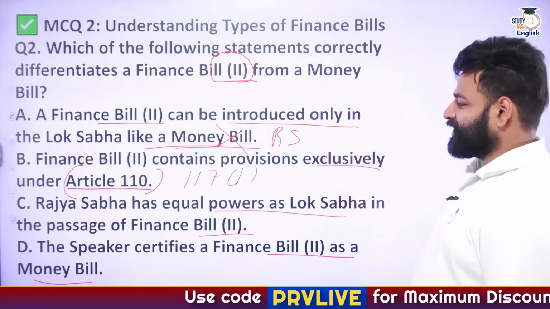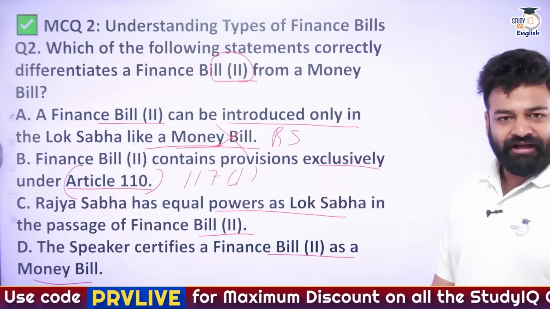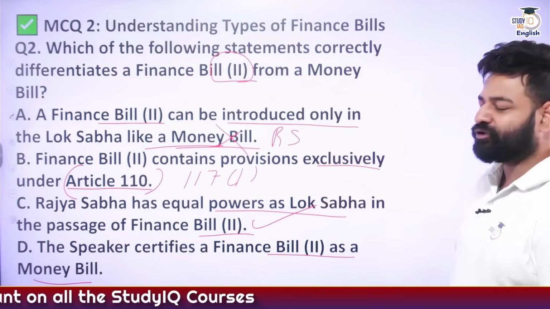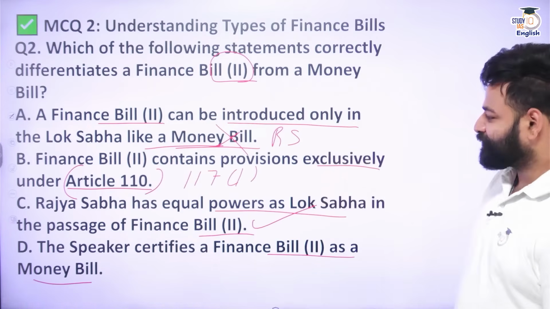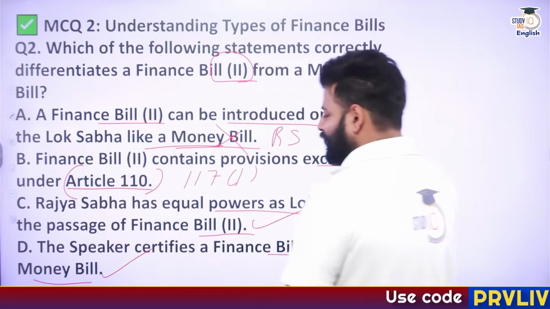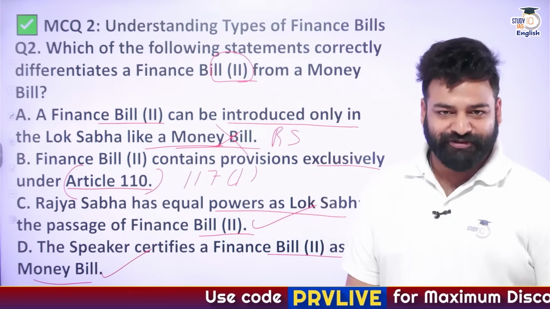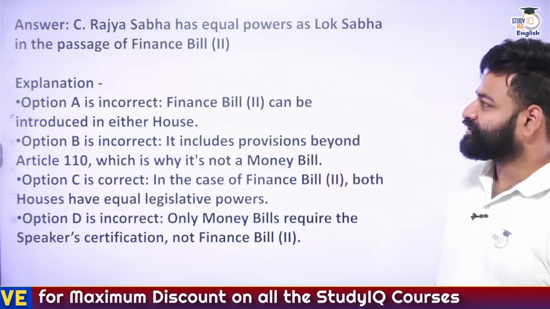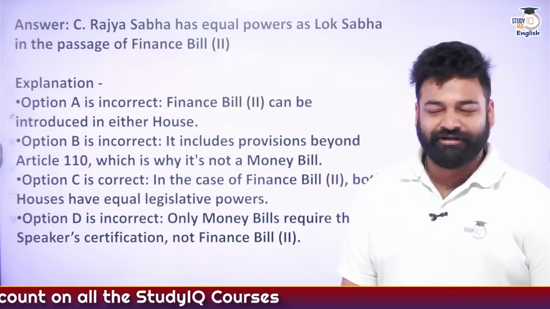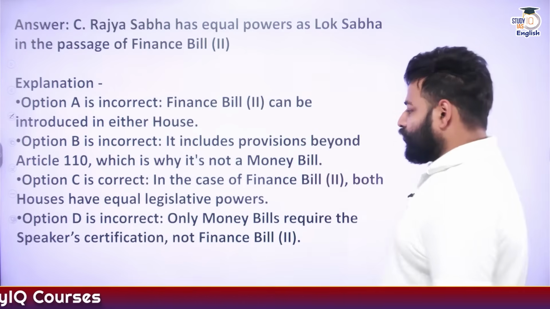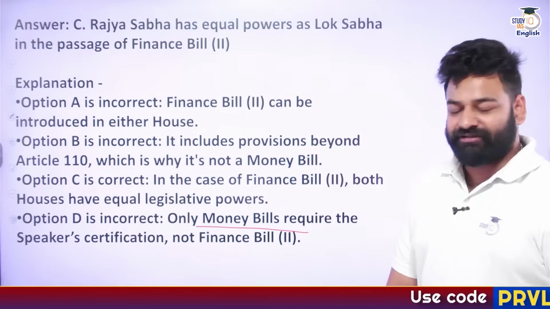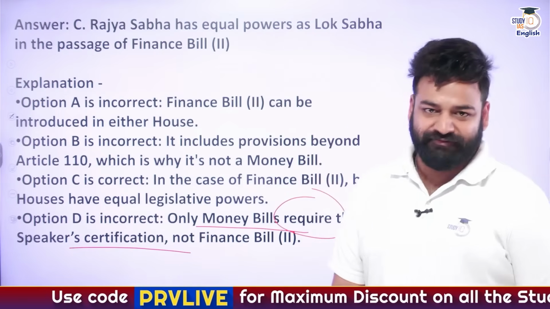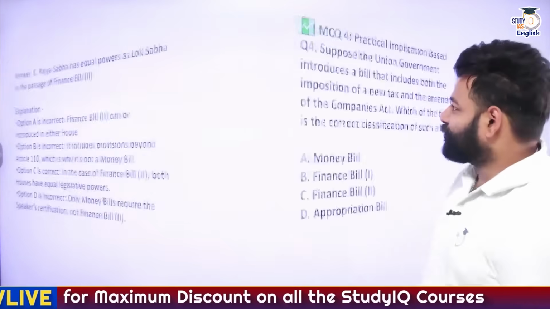Then we have got the third statement. Rajya Sabha has equal powers as Lok Sabha in the passage of finance bills. Yes, absolutely correct. So if the third statement is correct, the fourth one is by default incorrect. The speaker certifies a Finance Bill 2 as the money bill. No, it is already introduced as the Finance Bill 2. Yes, the Rajya Sabha has equal powers as Lok Sabha in the passage of finance bills, right? So guys, remember, only money bills require the speaker's certification and not the finance bills. Here we go.